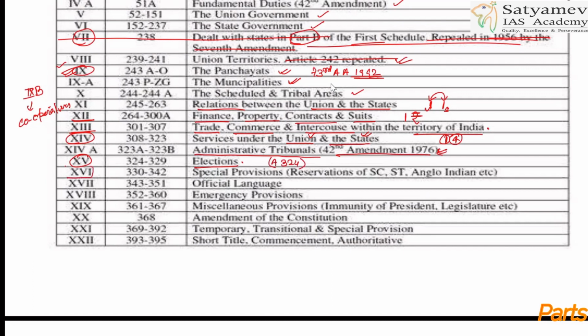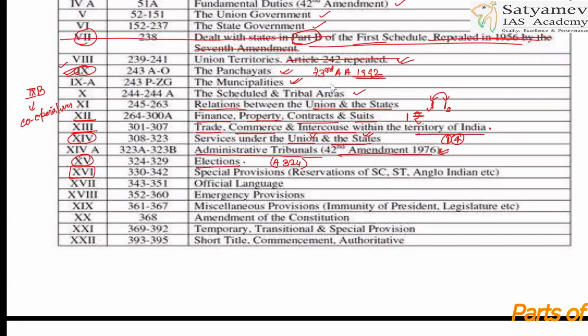Part 16. What will be Part 16? Special provisions with respect to reservation of SC, ST, Anglo-Indians, which are there. All right. Part 17 will be official language. Look, 1-7, official language. In which schedule is it? 8th schedule. So 1 plus 7 equals 8. So you remember like that, the 8th schedule will be for official language, and 17 will be for this.